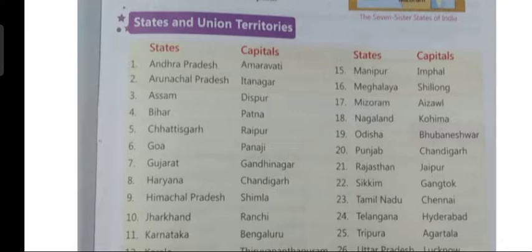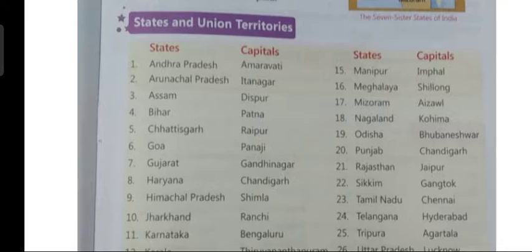India. Today, we will learn about the states and union territories of India. For children, in India, there are 28 states and 8 union territories. I will repeat again, 28 states and 8 union territories.